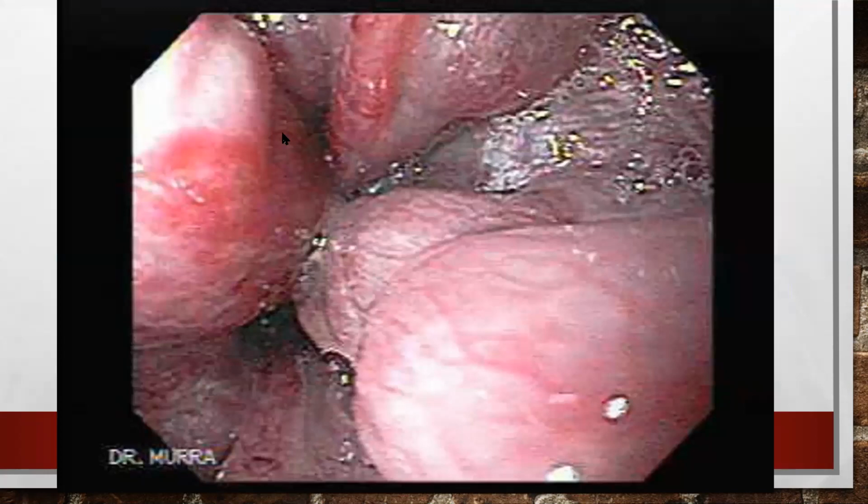See, this is the red wale sign, the linear streak of red patch over the varices. This means recently the patient has undergone a variceal bleeding, or there is an impending variceal bleed. These patients should be treated immediately.